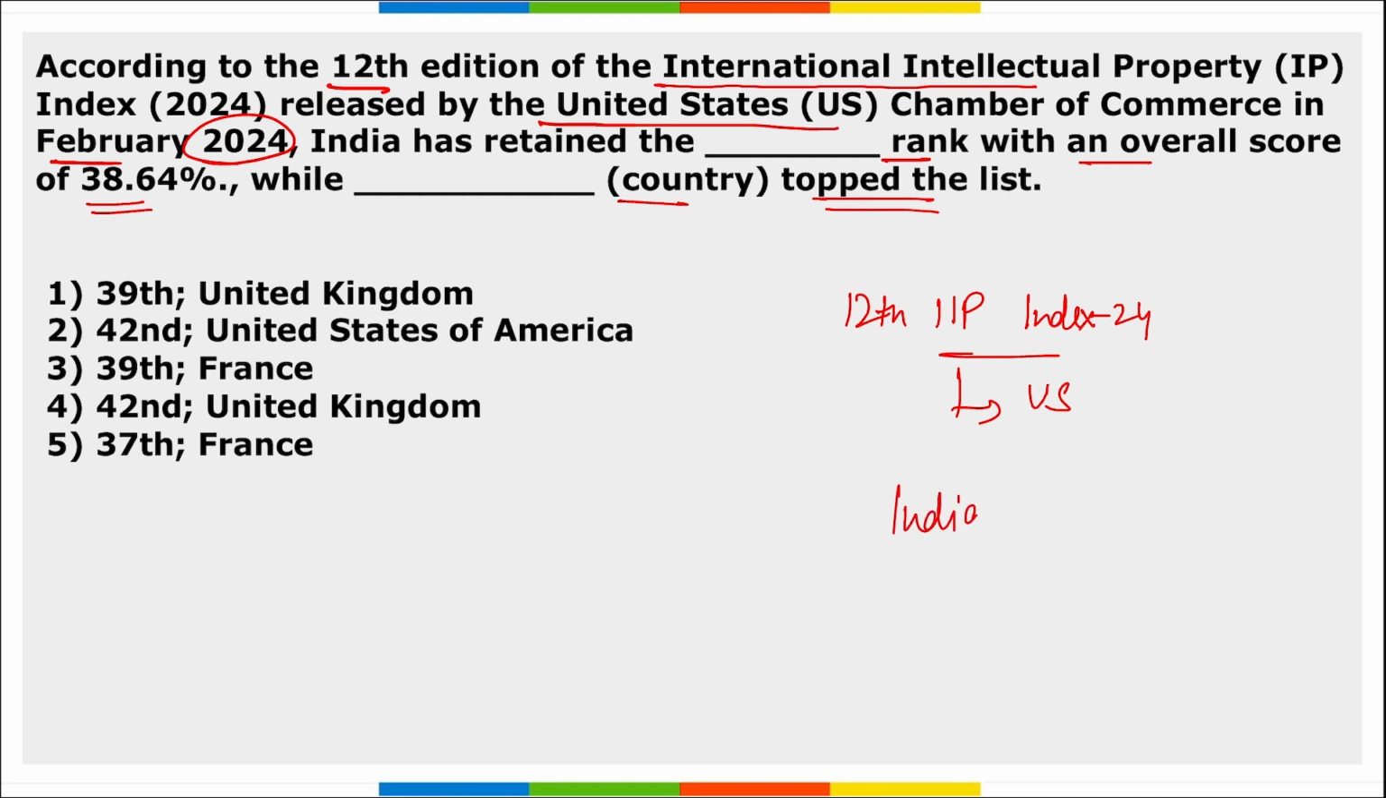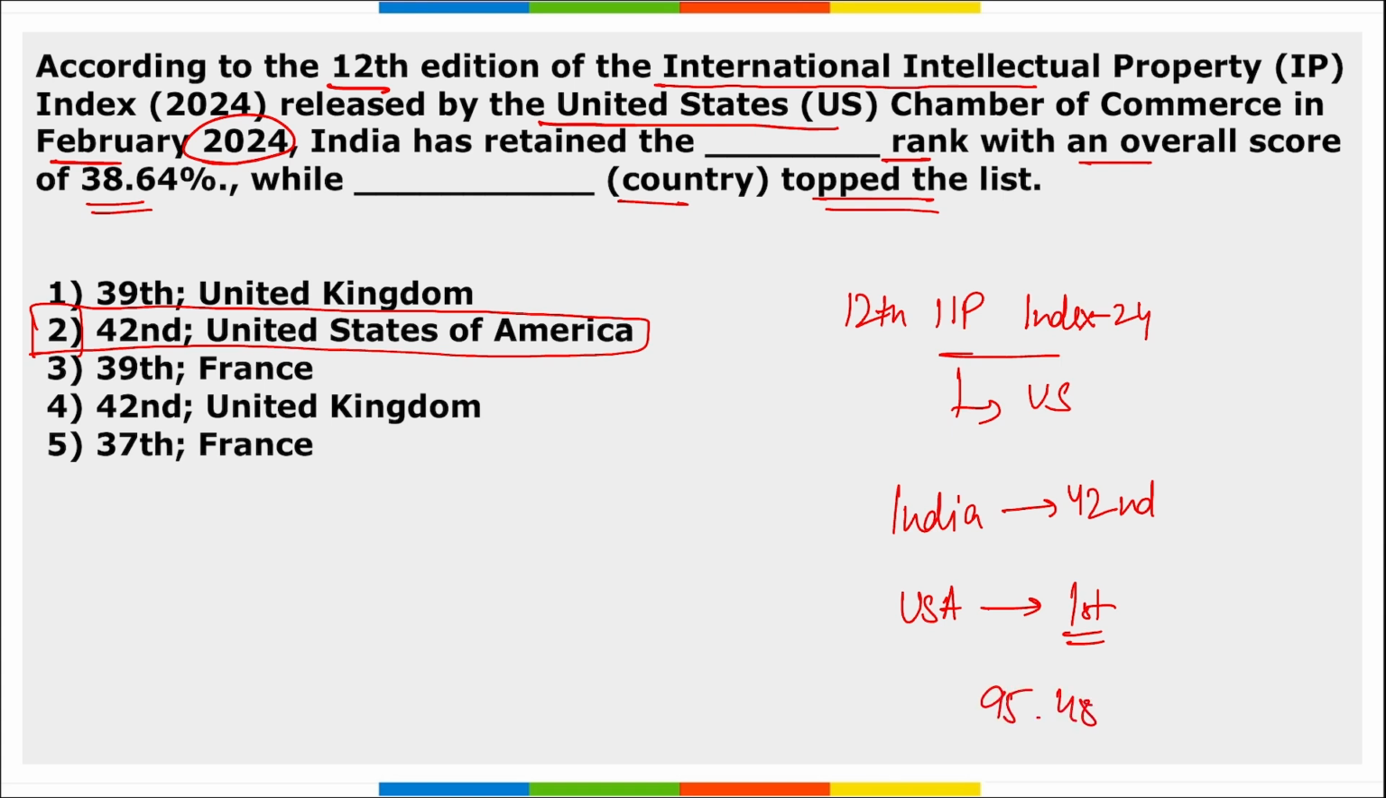India stands at 42nd position, whereas United States of America has secured the top position. So right option here becomes option 2. Correct? And USA has topped the list with an overall score of 95.48%. Then after US, it was UK, and then France was on the third position.